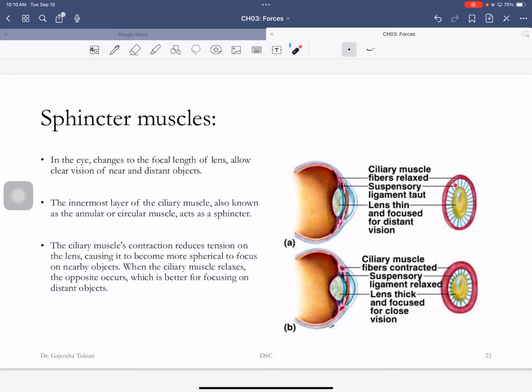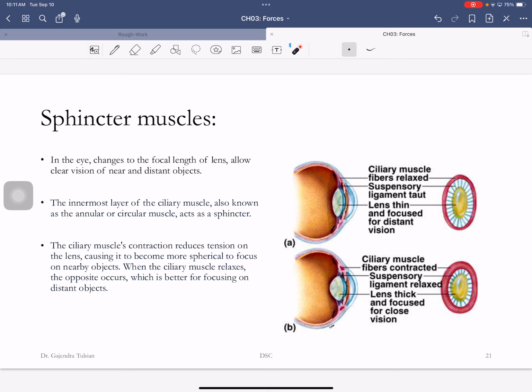You can think of these as rubber bands that are attached to the lens. They are stretched, the lens is thin, and your eyes are focusing far off objects on the retina. When you want to see a close object, the sphincter muscles contract. These nodules become small, the lens becomes thicker, and the close by objects are focused on the retina.